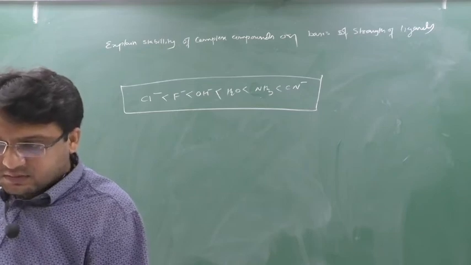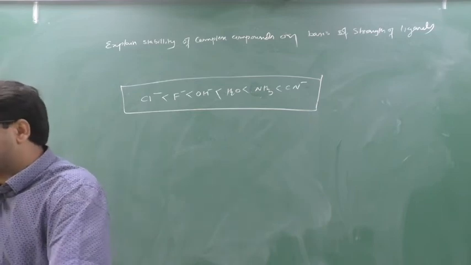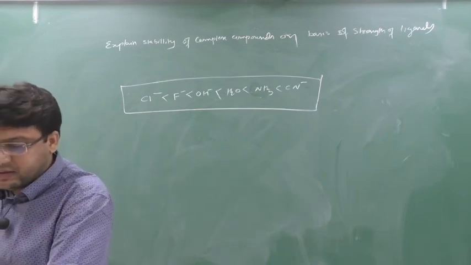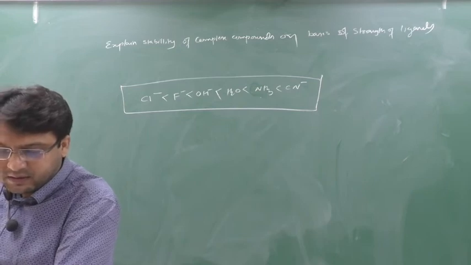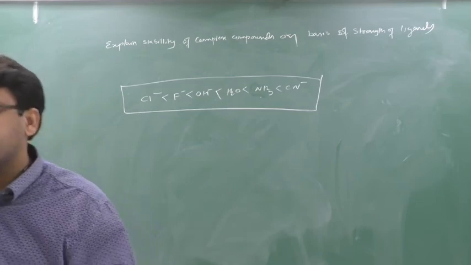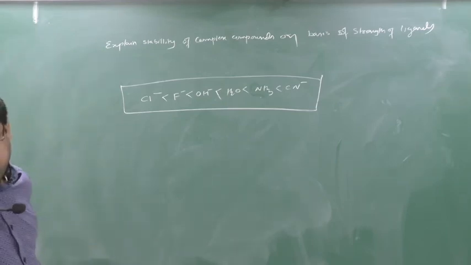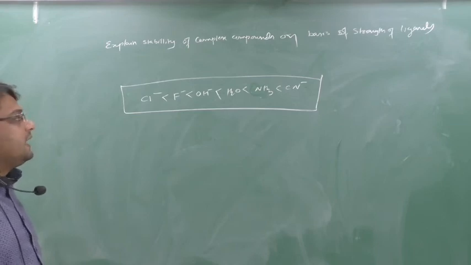Hence, the change in capacity required is seen in the formation of complex ions of metal ions, and the ligand series is as follows.